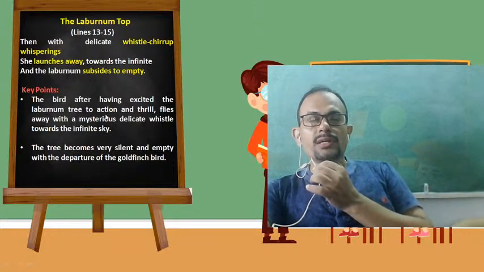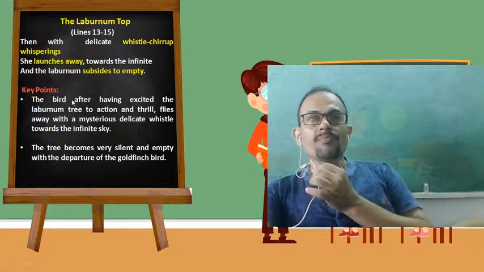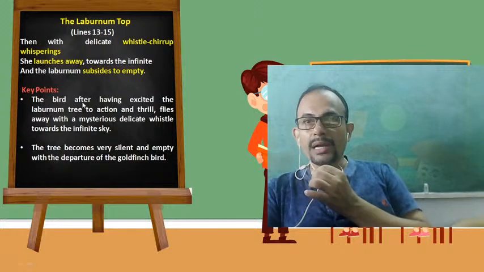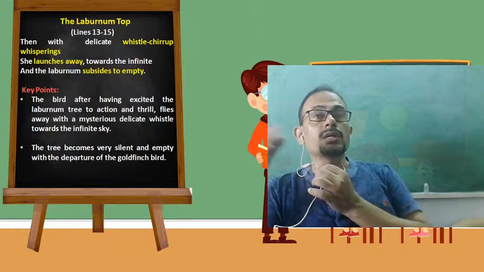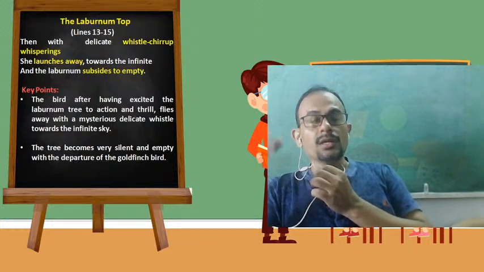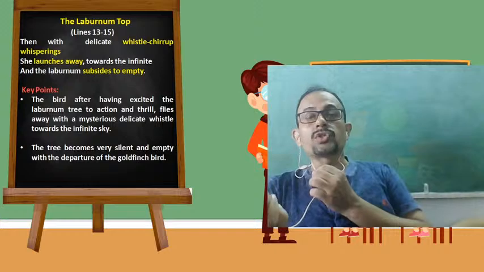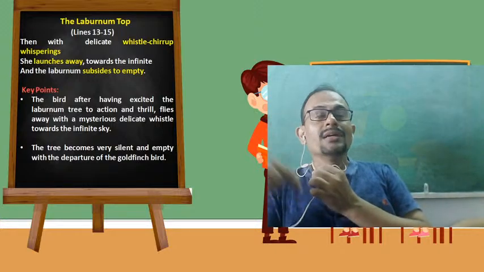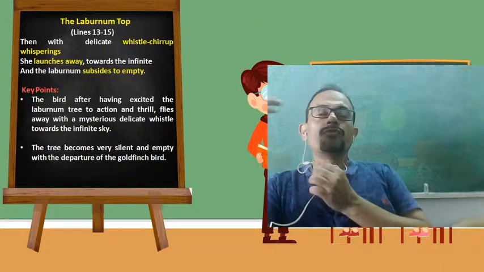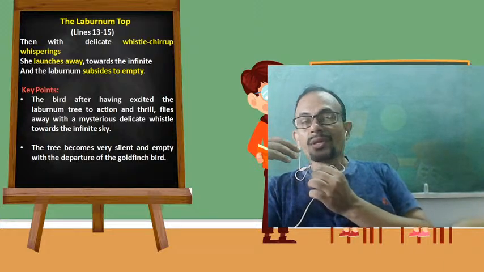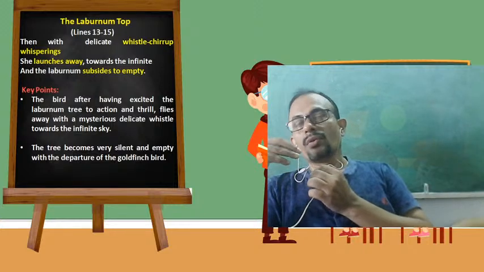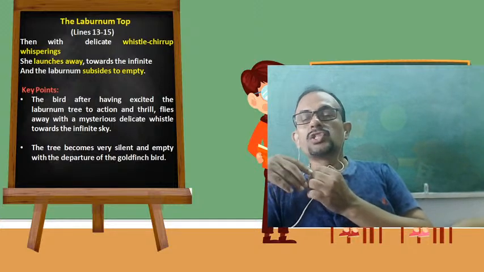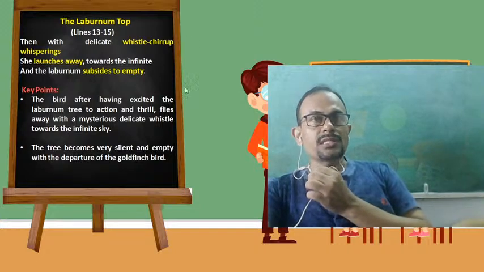So after the bird brings the tree into an excited state with her movement, with the different types of sounds, with her movement from one branch to another, when the tree eventually becomes excited, then she suddenly flies away into the sky, thus leaving the laburnum tree absolutely silent and cheerless. The tree becomes very silent and empty.